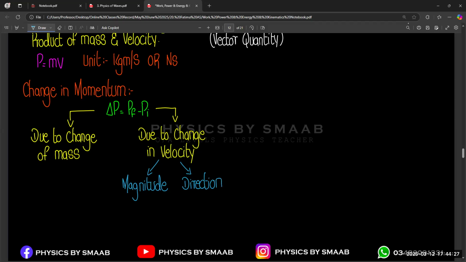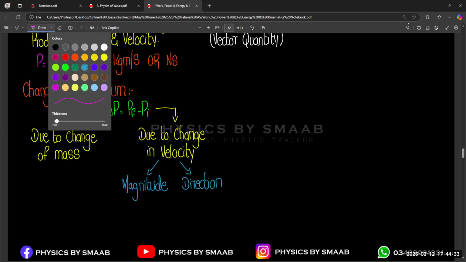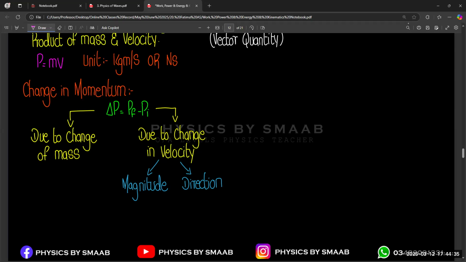Okay. After this, the same examples we discussed: combustion of fuel will change the mass of the body.